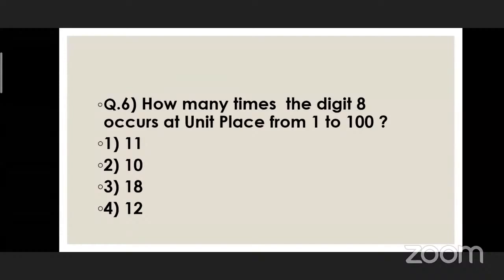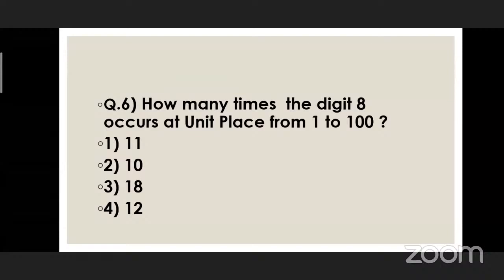These numbers are 8, 18, 28, 38, 48, 58, 68, 78, 88 and 98.